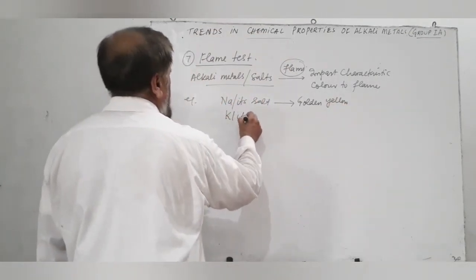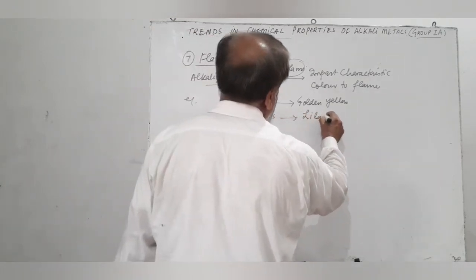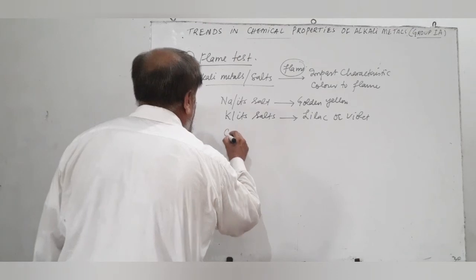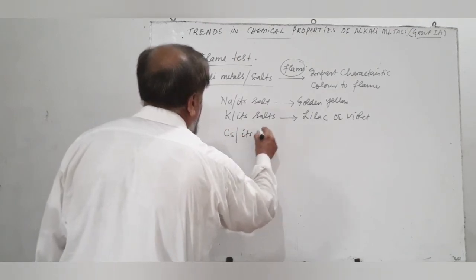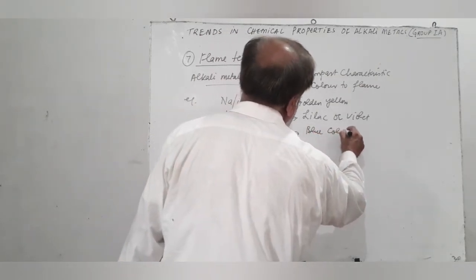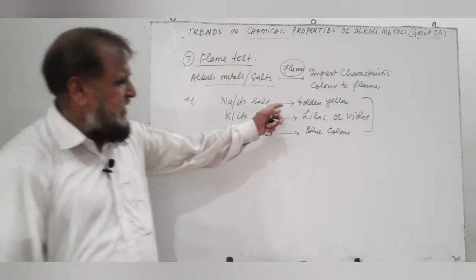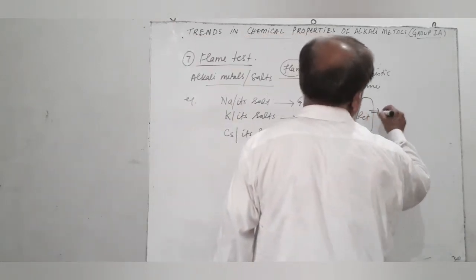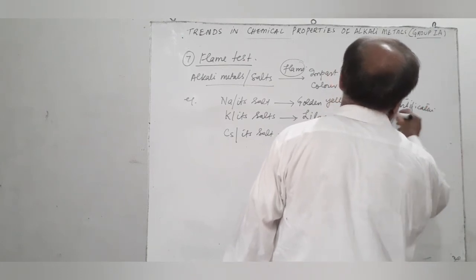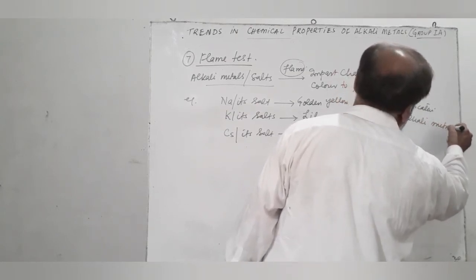Potassium and its salts impart a lilac or violet color to the flame, and cesium and its salts impart a blue color to the flame. This test is called the flame test. From the color of the flame, we can identify the metal. The flame test can be used for identification of alkali metals like sodium, potassium or cesium.